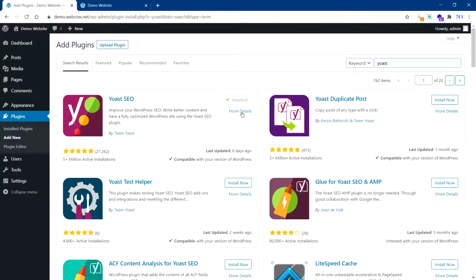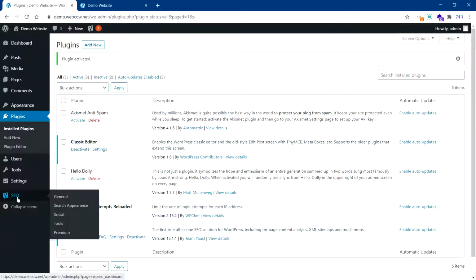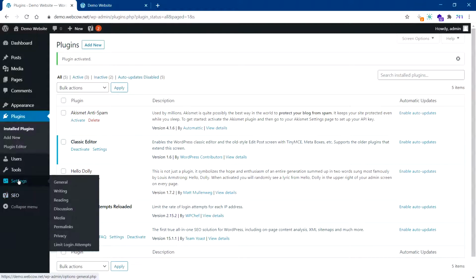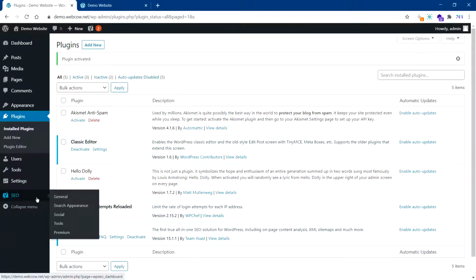So you see the list and then install, and then you click activate, and it will activate the plugin for you. Once the plugin is activated, it will show up here. You can change the settings here, and it will also show up on the left side depending on the type of plugin it is. It may create its own entry here, or it may be in the settings section or in the tools section. So you can do advanced changes to the specific plugin here.